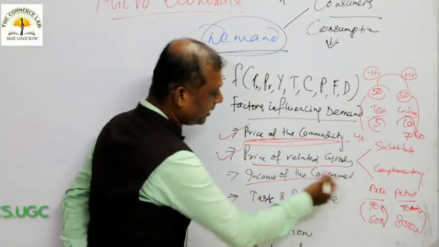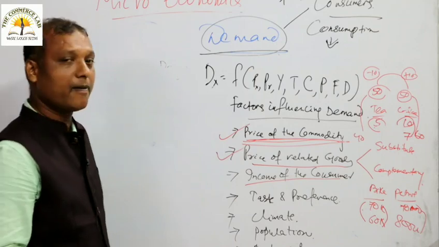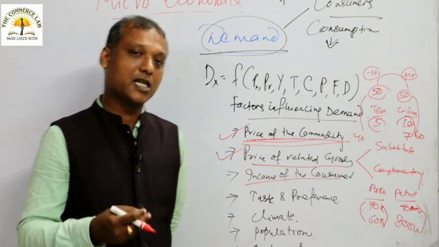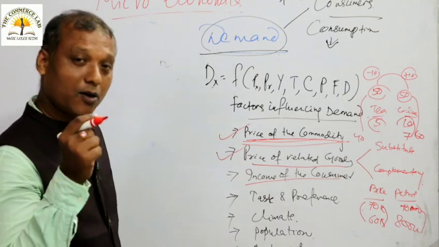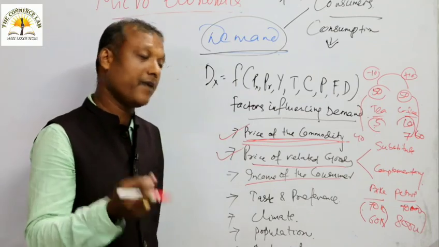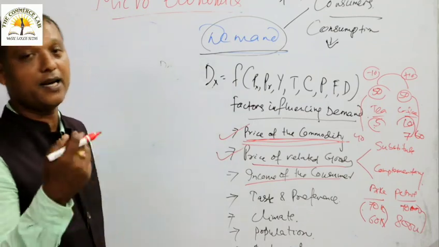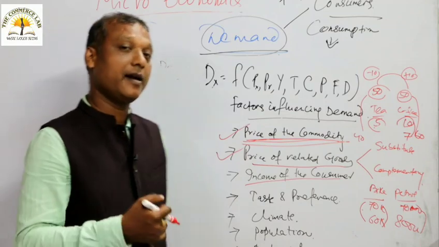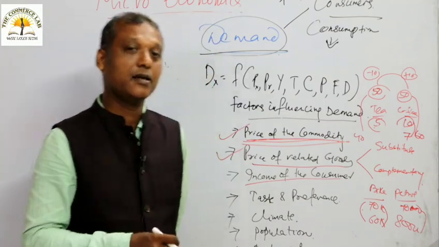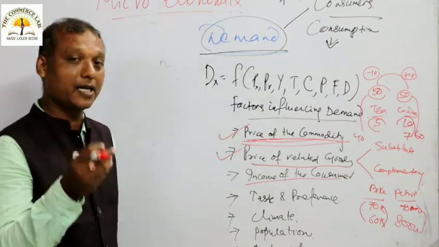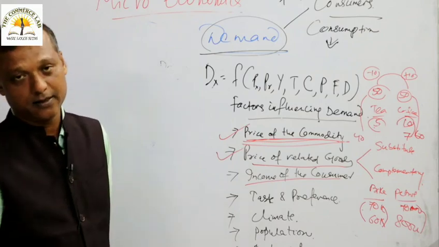Let us come to point number 3, income of the consumer. It is simple: persons with low income have very low demand, and persons with high income have very high demand. When a person has an income of 5,000 rupees, he can only dream of buying 2 or 3 kg of chicken per month.